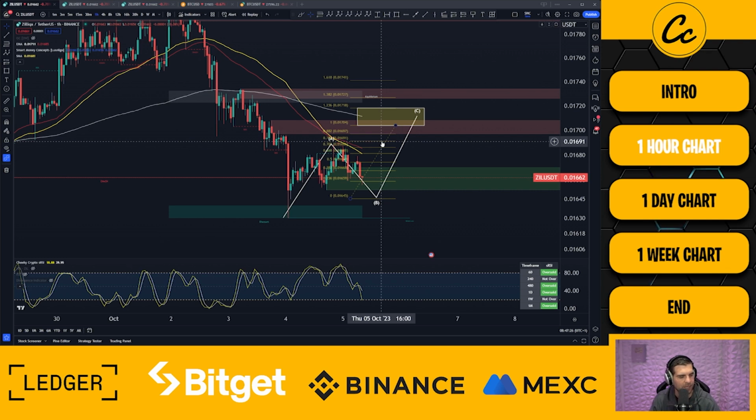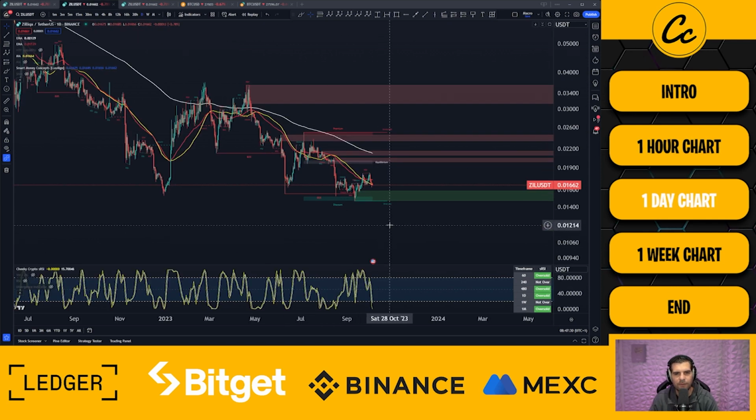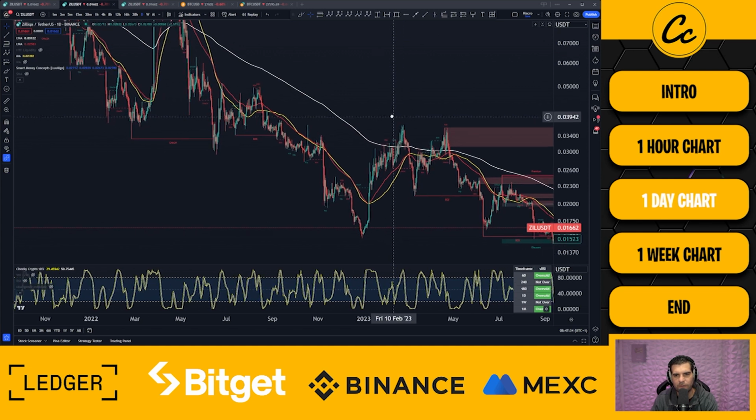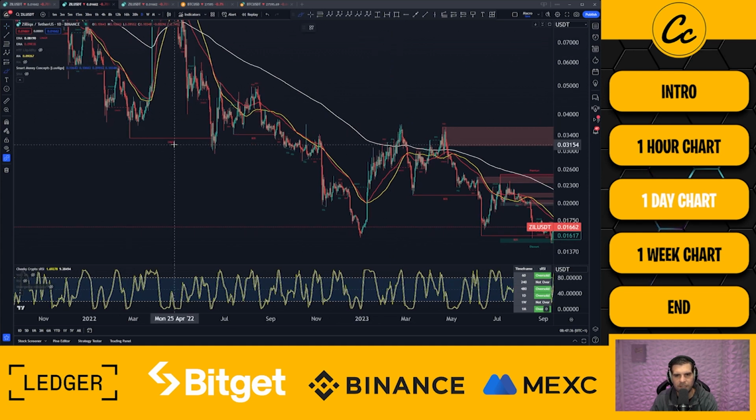Let's take this out of the hourly though and into the daily. And from the daily standpoint, we are in a bearish structure. In fact, we've been in a bearish structure for a very long time here on Zilliqa, no surprise to many people. Ultimately, we have a change of characterization from bullish to bearish.